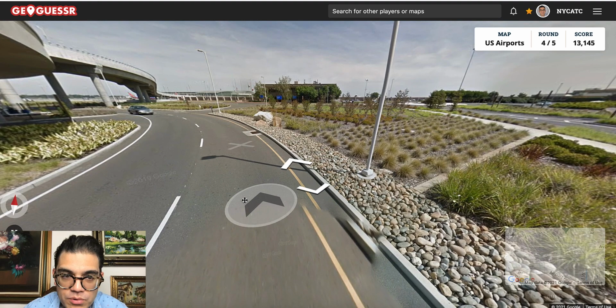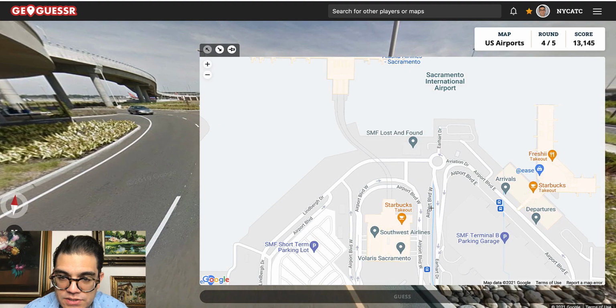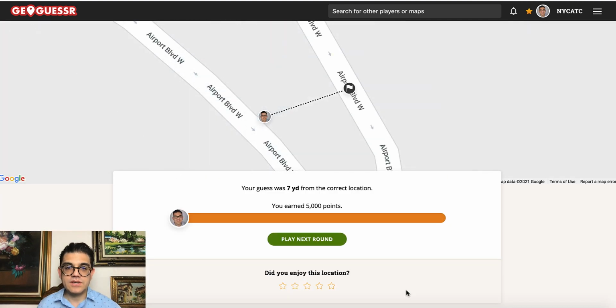We're just at the north portion of that. So I'm going to say that we are around here somewhere. Click on guess. And that was right. 7 yards away, 5,000 points. I'm telling you, this game can be challenging at times. The Nashville one was definitely a challenge for me. This one, I got it, but I've never been there.